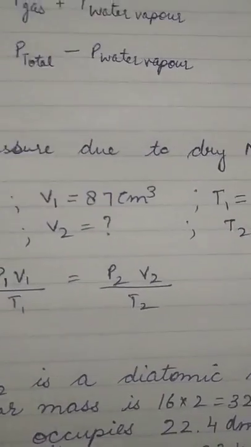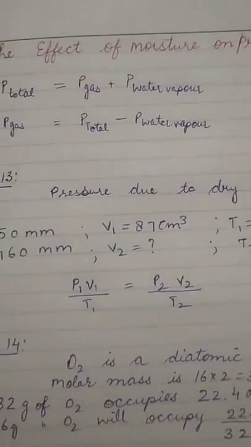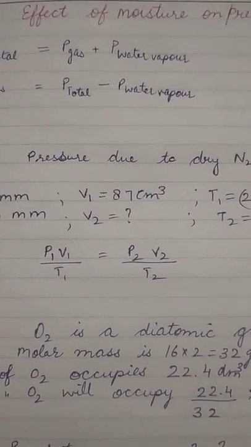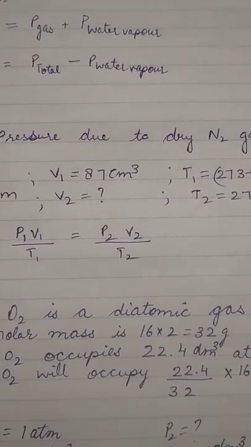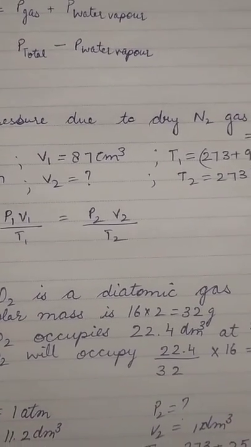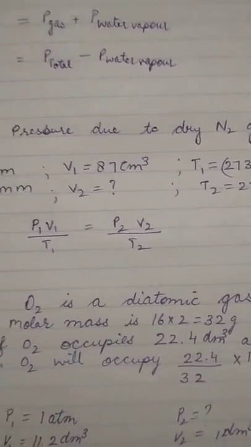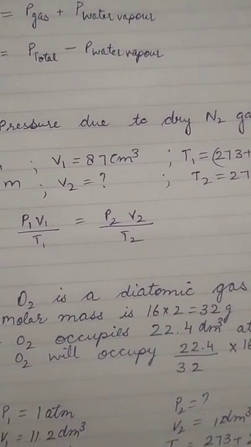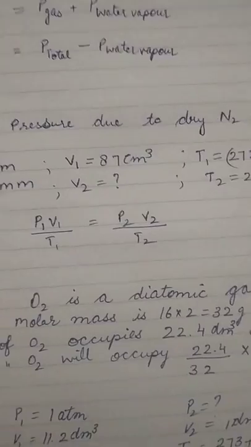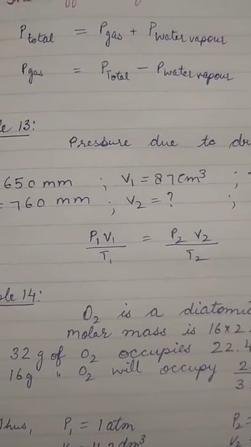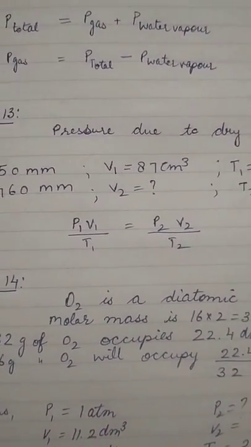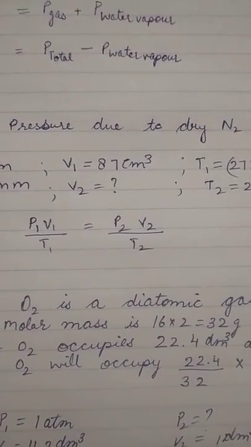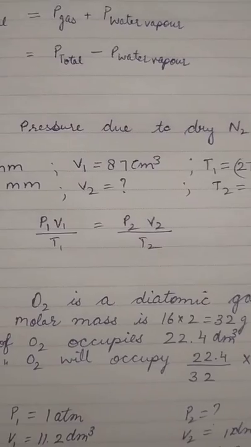Now the effect of moisture on pressure: sometimes some gases are insoluble or very slightly soluble in water, so they are collected over water, but they become a little moist due to this collection. The pressure of that moist gas will be the combination of the gas pressure plus the pressure of the water vapor, and this pressure of water vapor is called the aqueous tension.